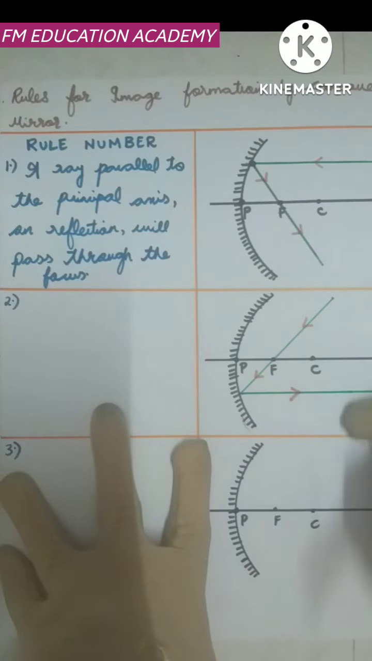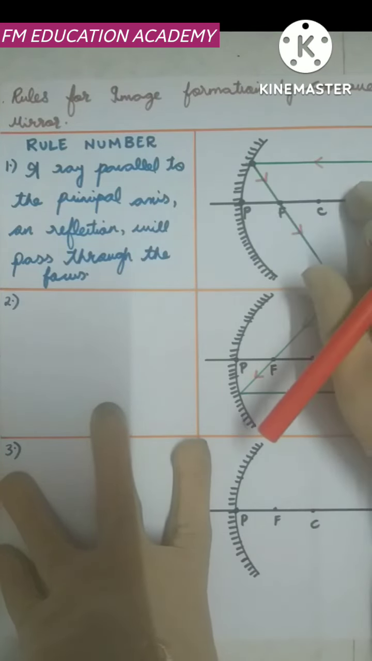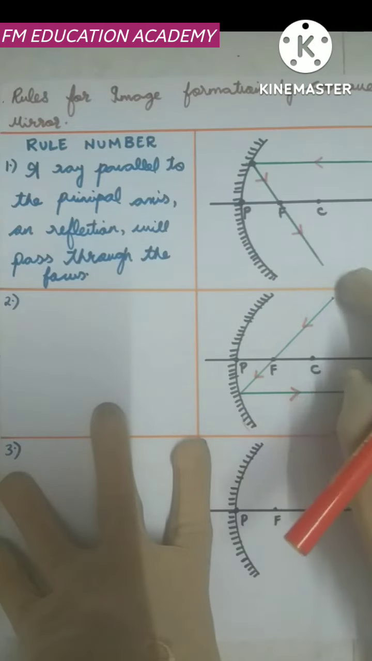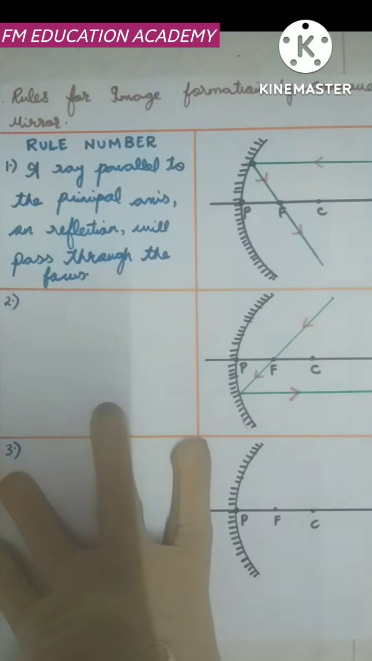So can you see, first rule and second rule are opposite to each other? First rule says a ray parallel to the principal axis passes through focus. Second rule says a ray passing through the focus becomes parallel to the principal axis. So I'll write the rule.